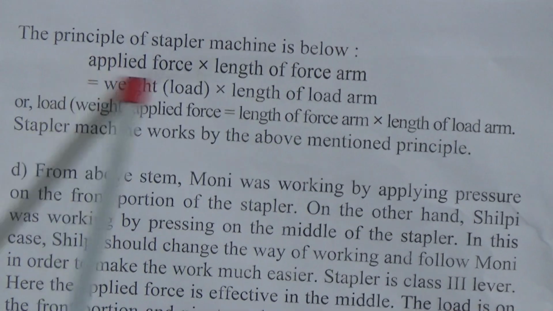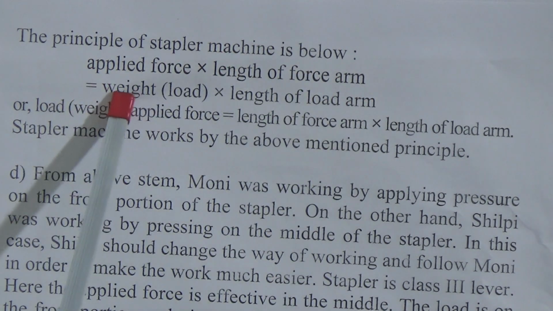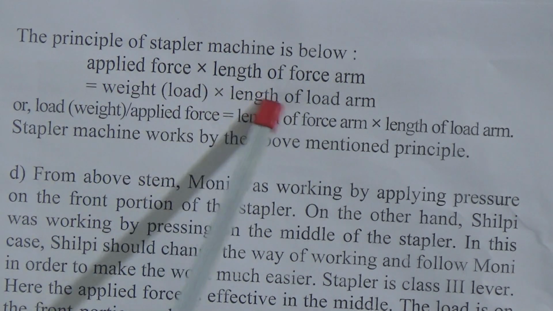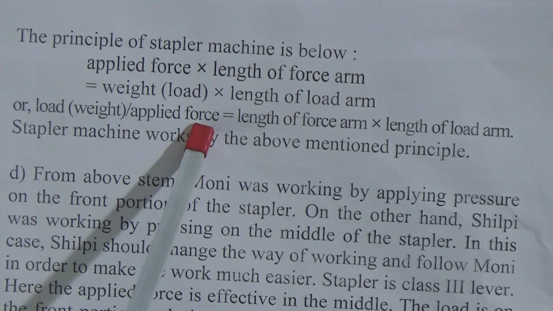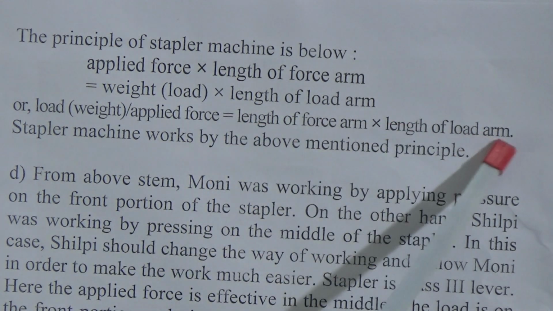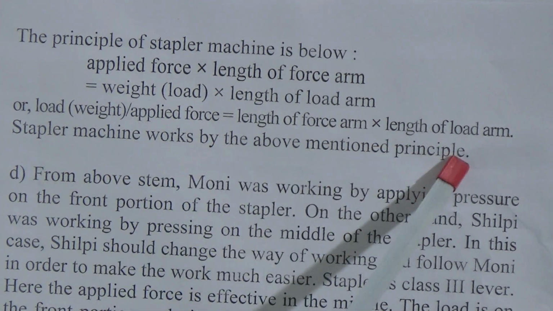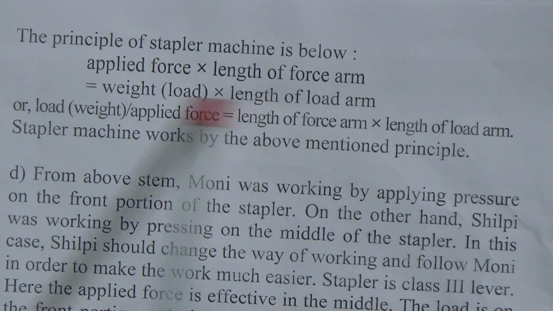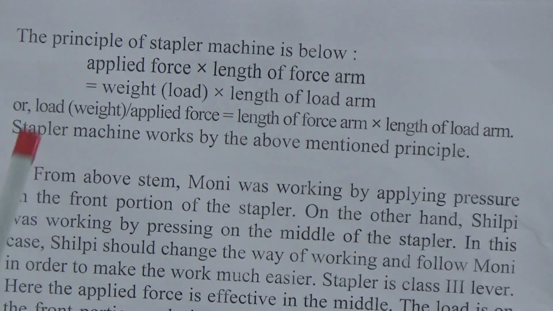The principle of the stapler machine is below: applied force into length of the force arm equals weight or load into length of the load arm, or load divided by applied force is equal to length of force arm divided by length of load arm. Stapler machine works by the above mentioned principle. That means this one is the principle of the stapler machine. Now we will go for our next question answer.